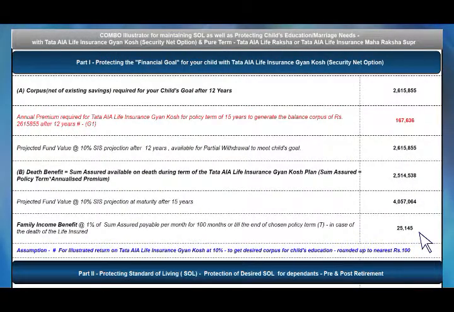And let's not forget family income benefit. You know Gyan Kosh? Yes. It has two types of options. This combo calculator only calculates benefit assuming that you have opted for security net benefit. Waiver of premium ensures that God forbid something happens to you, the premiums are waived. You only get the amount at the maturity. But you will get the amount at the maturity.